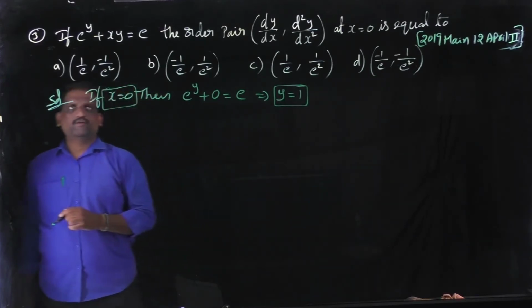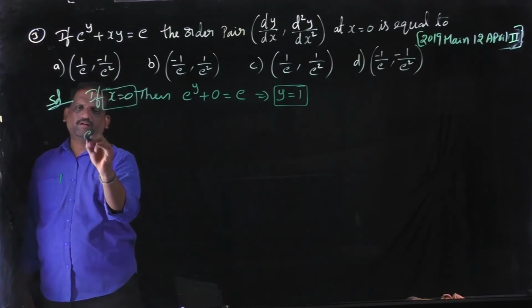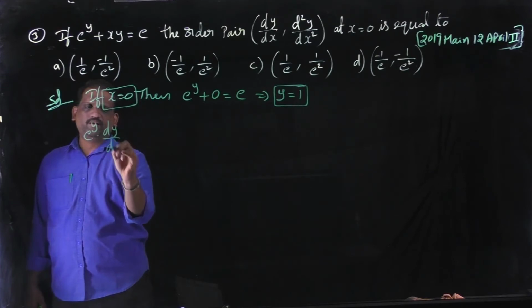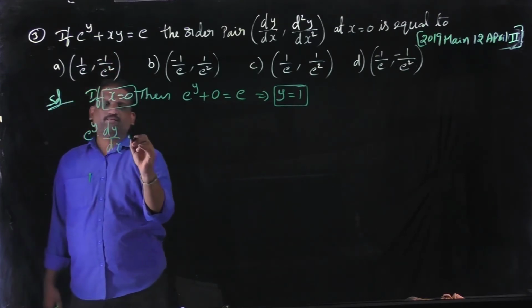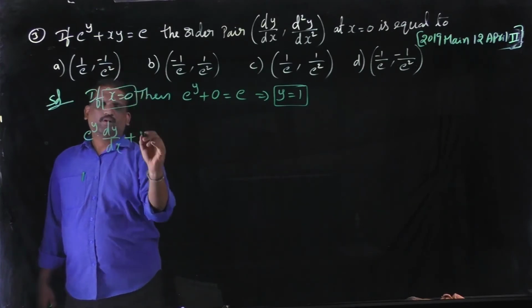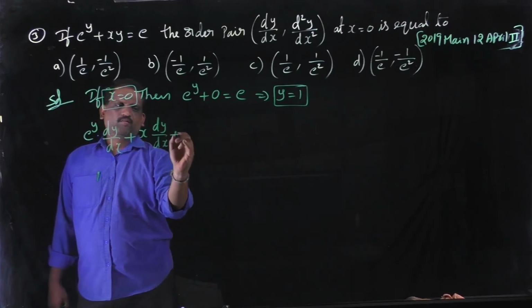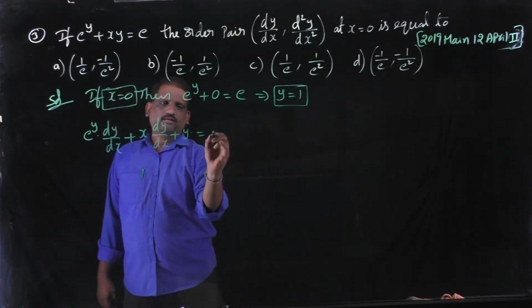Now I am going to differentiate this function with respect to x. Then we get e power y into the differentiation of y, which is dy by dx. Differentiation of e power y is e power y into dy by dx, plus by the uv formula, x into dy by dx plus y into the differentiation of x, which is 1, that is equal to 0.